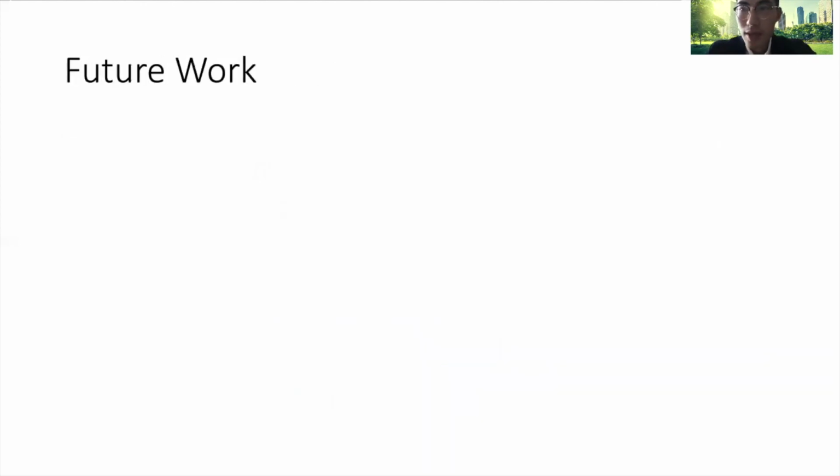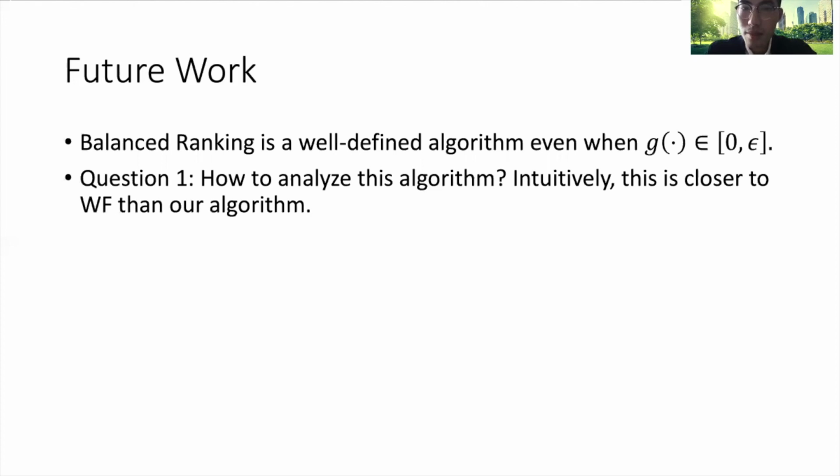Let me summarize our work by a slide of future work. Some immediate question would be to give tight competitive ratios of the fully online matching model. Apart from that, there are some other immediate questions raised from our work. The first one is, balance ranking is a well-defined algorithm even when the G function corresponding to the ranking part is only between 0 and epsilon.